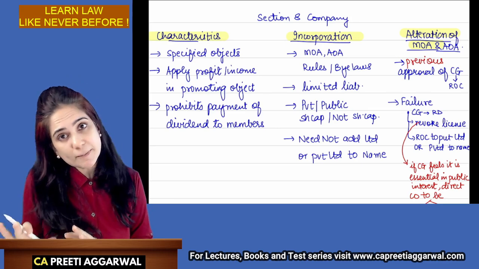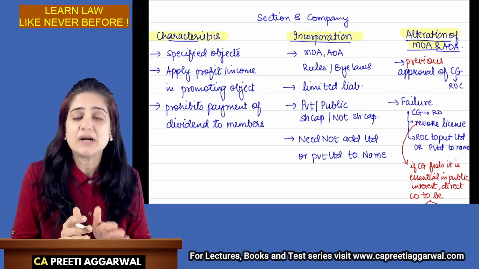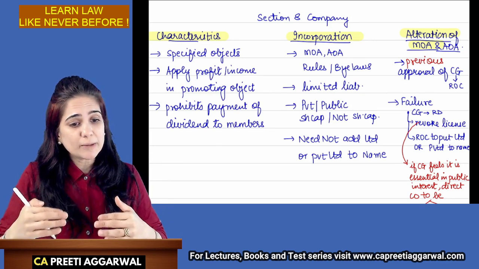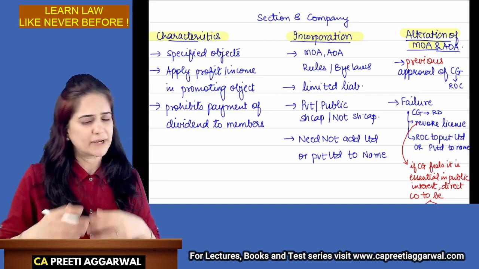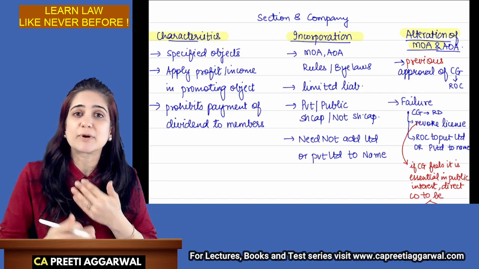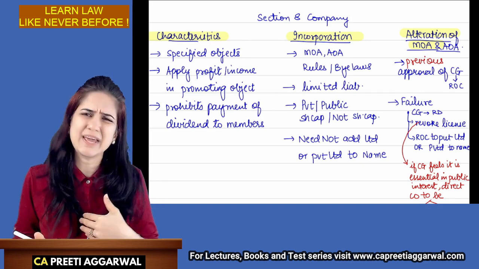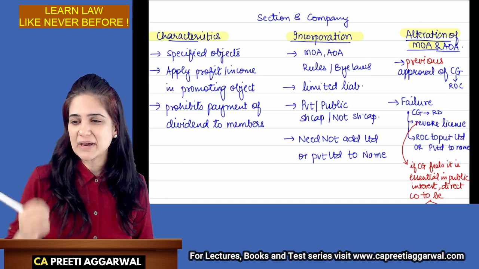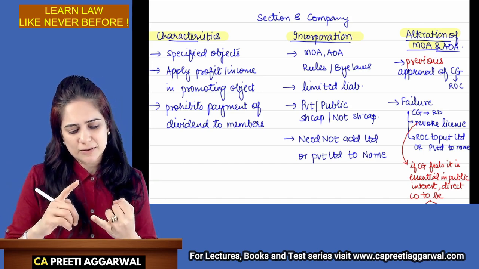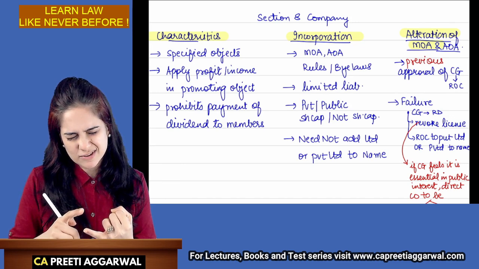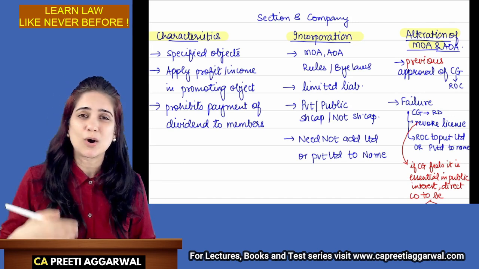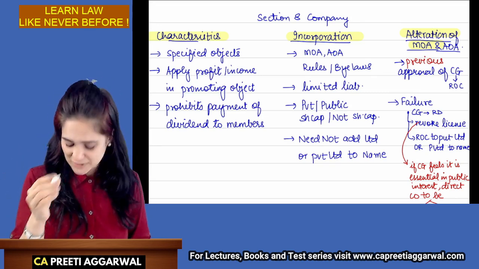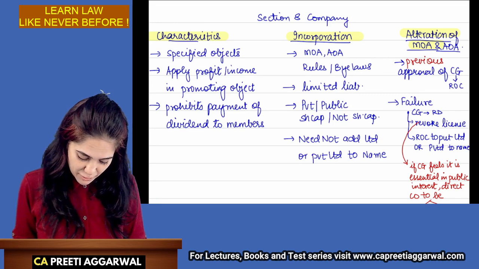Non-profit means it doesn't earn profit at all. No, it does earn profit. It's only that it does not distribute profit in the form of dividend, and it is not doing business with the aim of earning profit. It may earn profit, but it is not earning profit with the aim of earning profit. The aim is basically to clean the environment, uplift women, or do some business in the upliftment of the society, or art, science, commerce, education, etc. Charity, okay? Protection of environment.